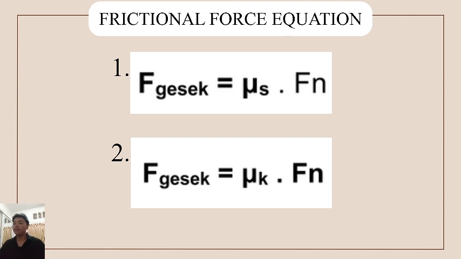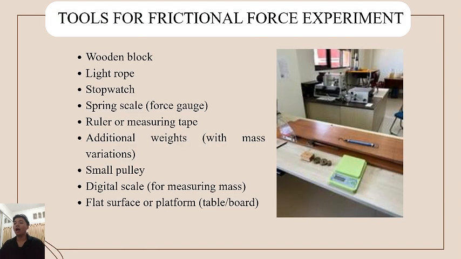Next, after the frictional force equation, I have tools for a frictional force experiment that you can use. Number 1 is a wooden block, number 2 a light rope, number 3 a stopwatch, number 4 a spring scale or force gauge, number 6 a ruler or measuring tape. Now the next is additional weights with mass variations,